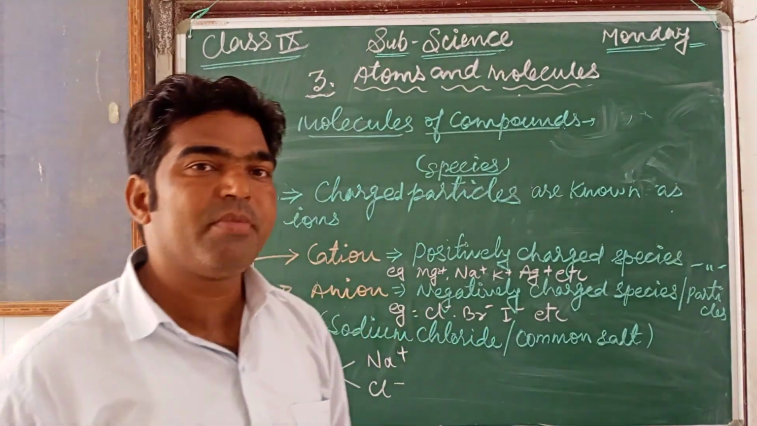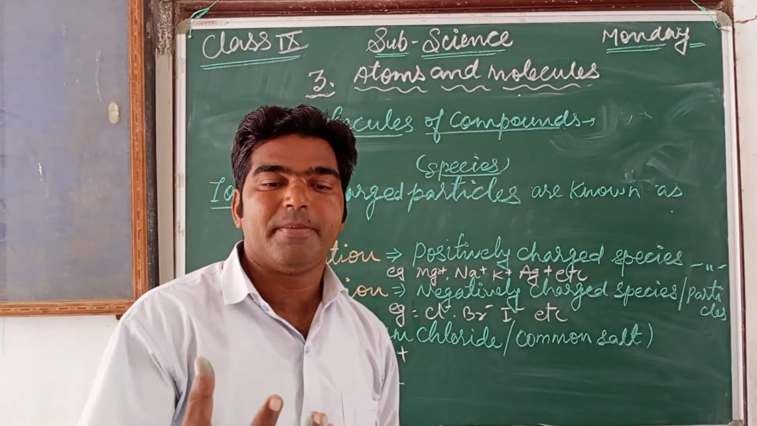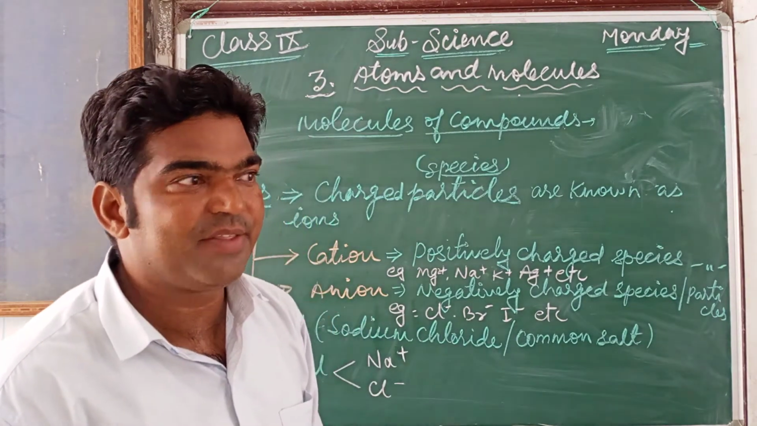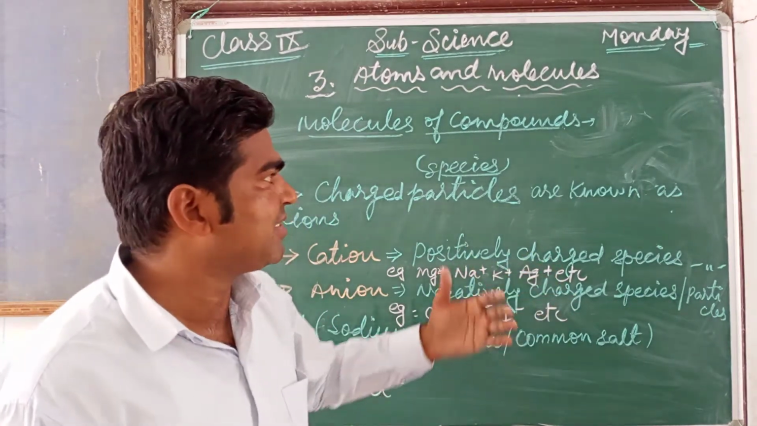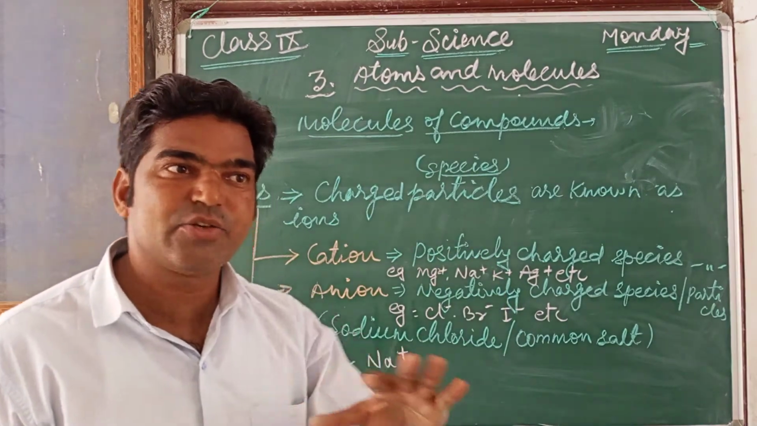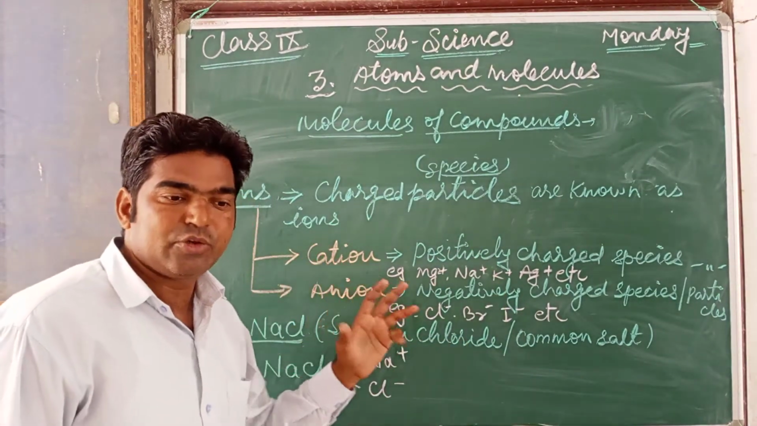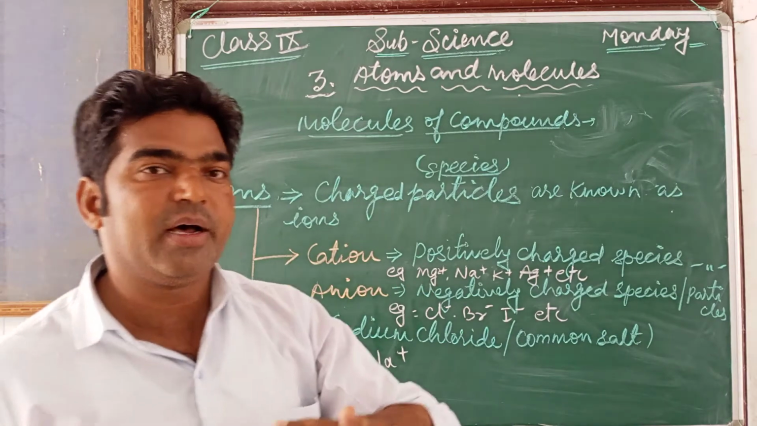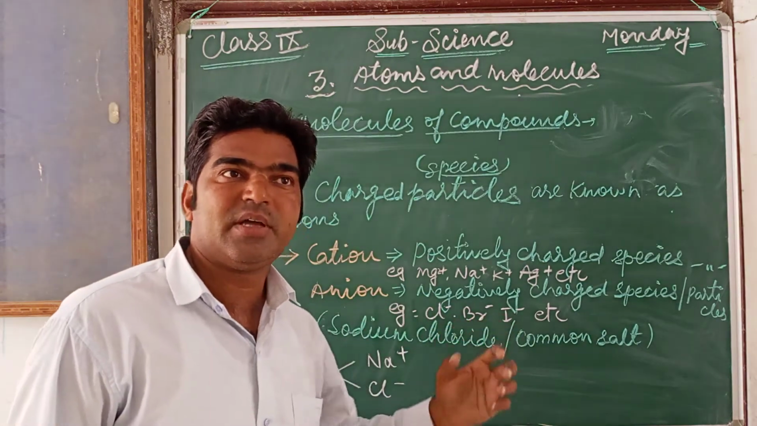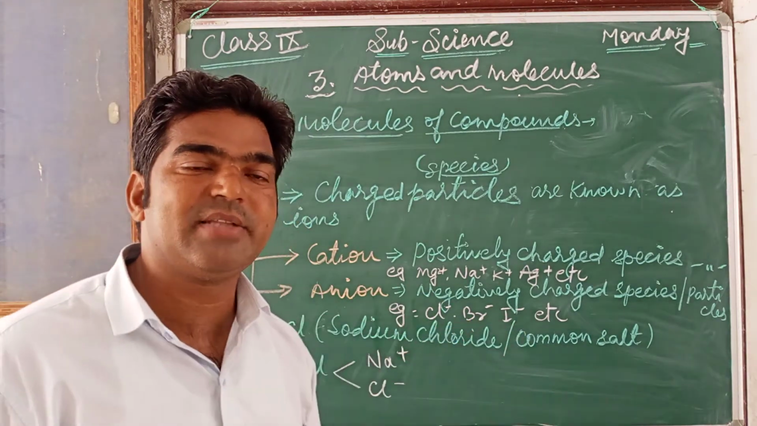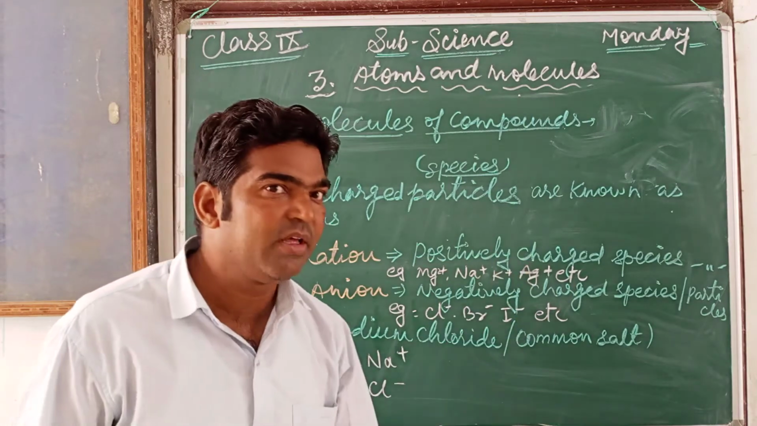So how do ions form? An ion is formed by gaining a charge. Either it gains a positive charge or it gains a negative charge, then it is called an ion. So there are two different types of ions, based on what type of charge they contain, either positive or negative.